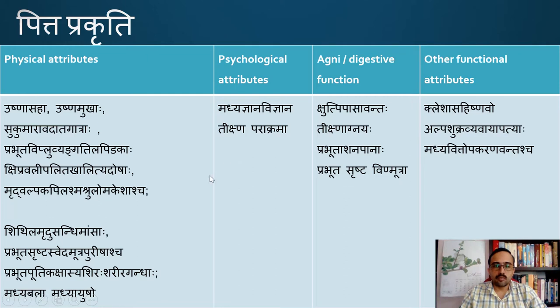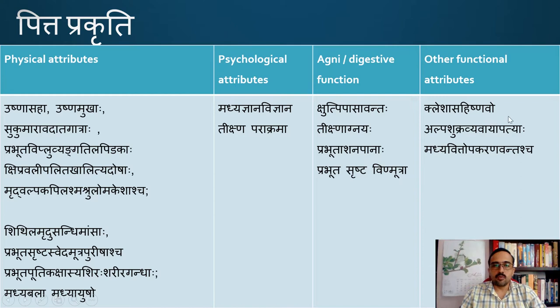As far as psychological attributes are concerned, Madhya Jnana Vijnanaha, the intellect will be Madhya in nature. Tikshna Parakramaha, they will be ferocious in their attitude, so that they get angry easily. Regarding digestion, compared to the other two prakritis, these people will have more hunger and thirst. Tikshna Agni will be there. Prabhudasana, they eat a lot. And Prabhuda Srishta Vinmutraha, they also excrete urine and feces quite often compared to other prakritis.